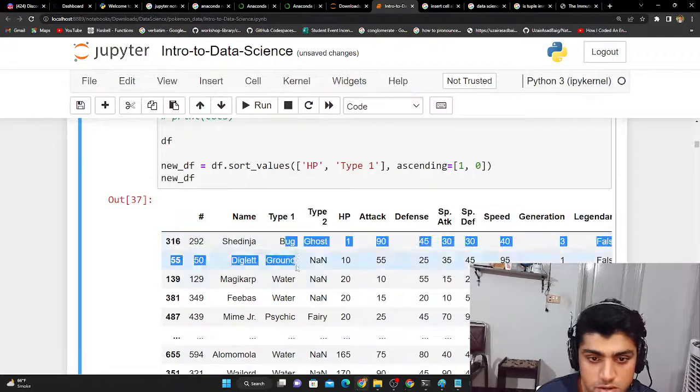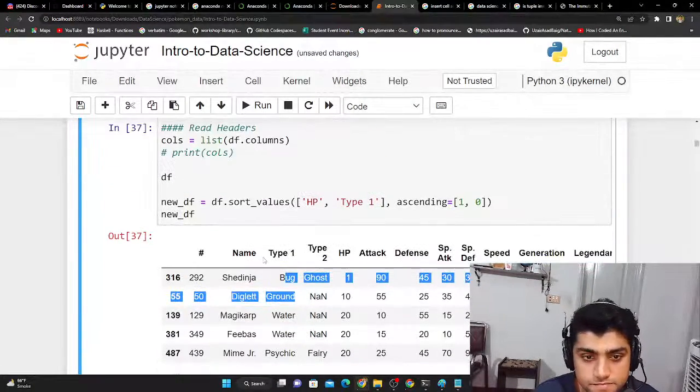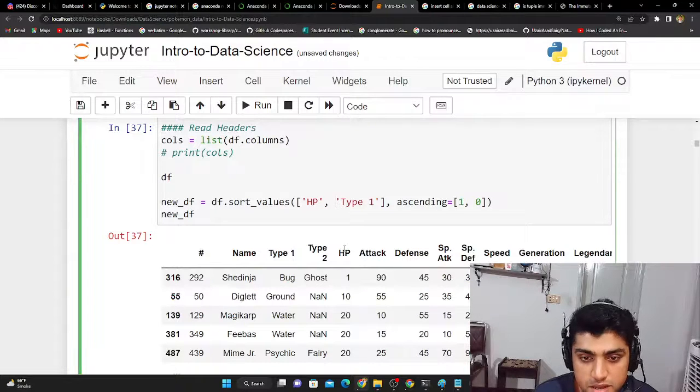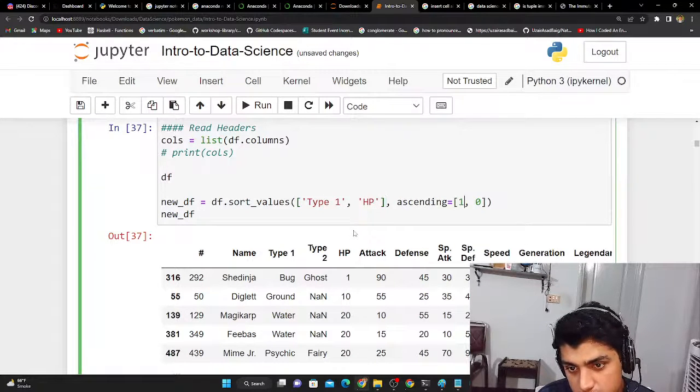So type 1, you can see over here... Oh, so it didn't apply. The reason why it didn't apply is because HP was over here, and then you did type 1, which is something before. So that's why we have to go type 1 earlier, and then with the HP after, like this. And then we just have to reverse this with this and that, and this should work.